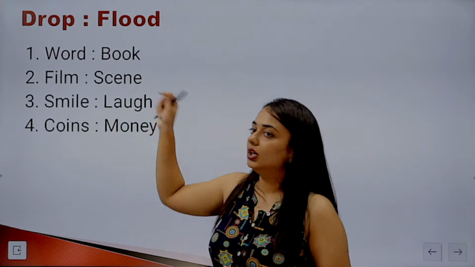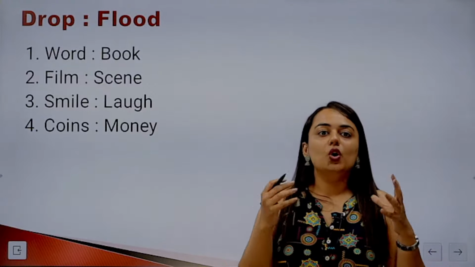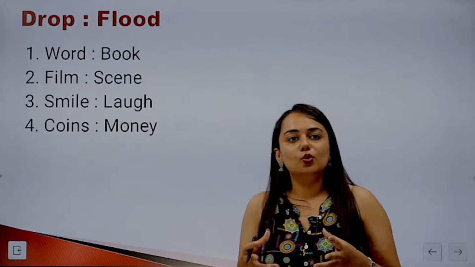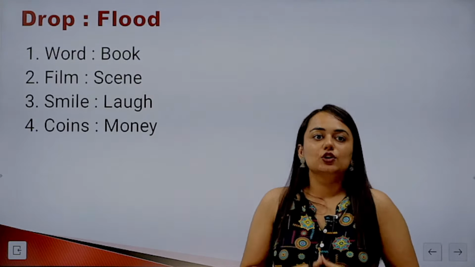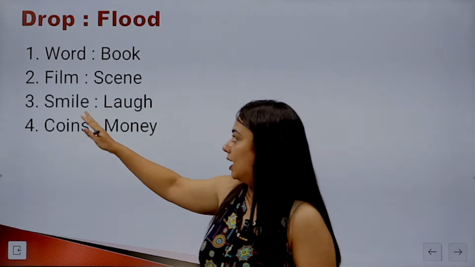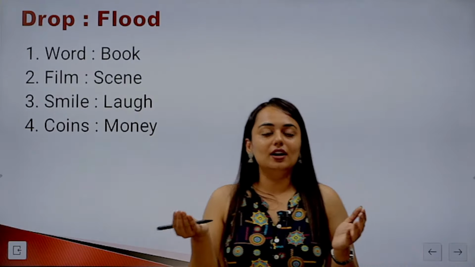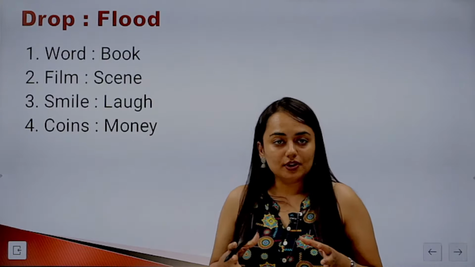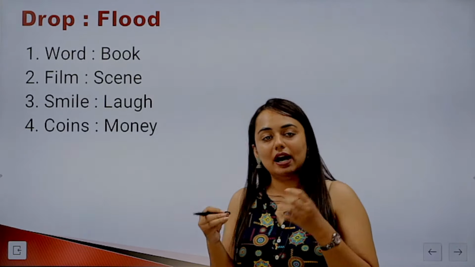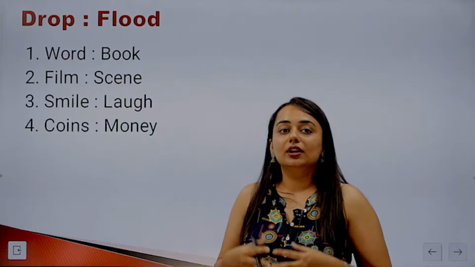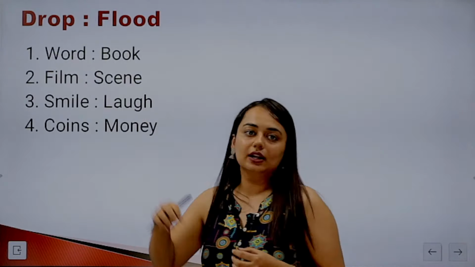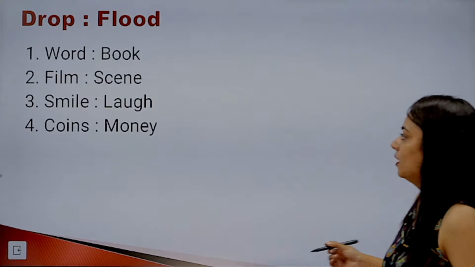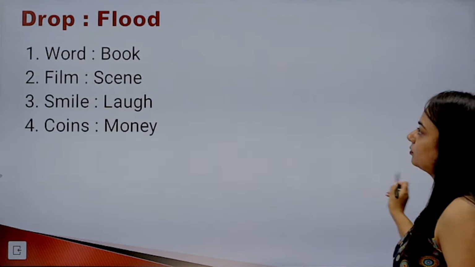The first one is word and book. Words can make up sentences also. There can be fewer words and more words. We do not know about it. So the right relationship will be smile and laugh. This is again showing a degree, right? Smile and laugh are almost synonymous, but when the degree is lesser, we say he's smiling, she's smiling. And when it is more in degree, we say the particular person is laughing. So the right answer is the third one.